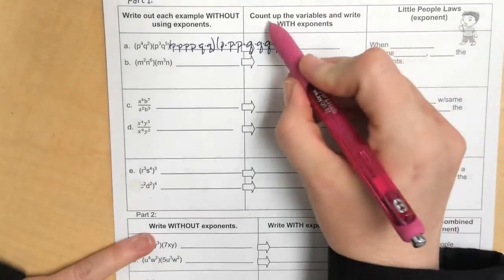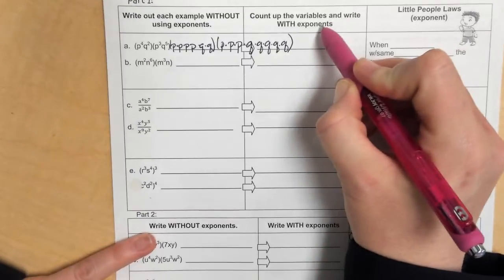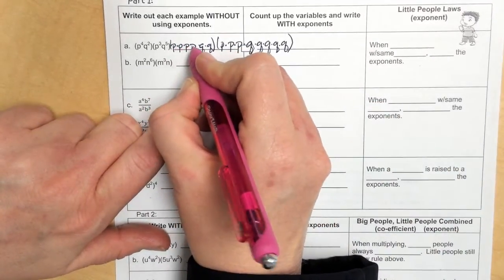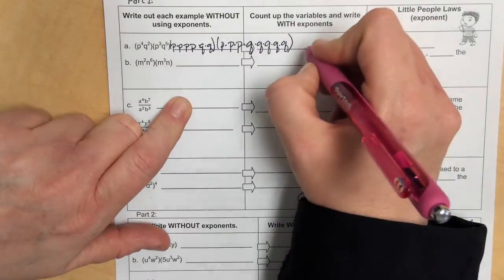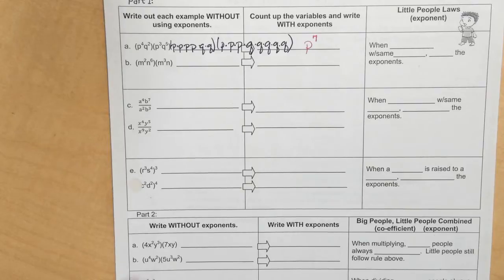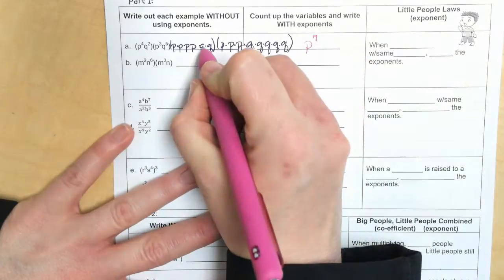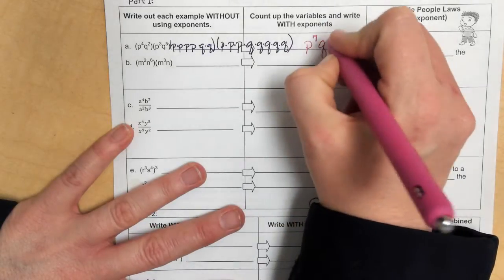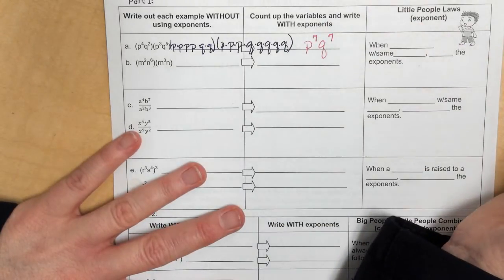And right here they asked me to count up the variables and write with exponents. So notice I have 1, 2, 3, 4, 5, 6, 7 p's. So I have p to the 7th, meaning I have 7 p's being multiplied. Then I need to count up the q's because I only do this by the variables. So I have 1, 2, 3, 4, 5, 6, 7. I have the same number this time.